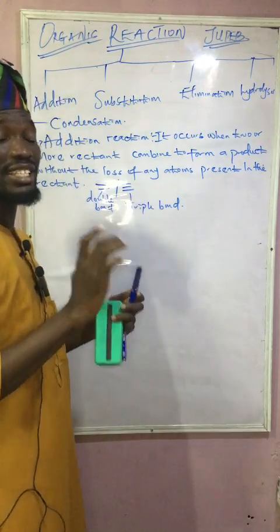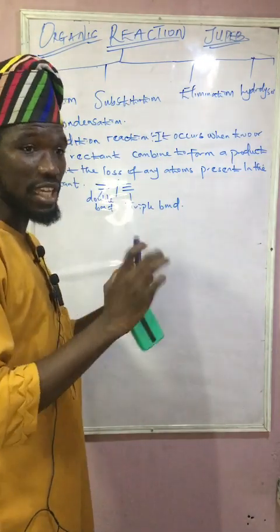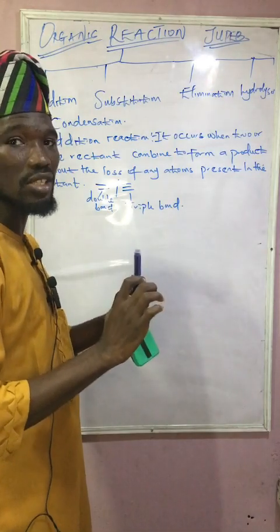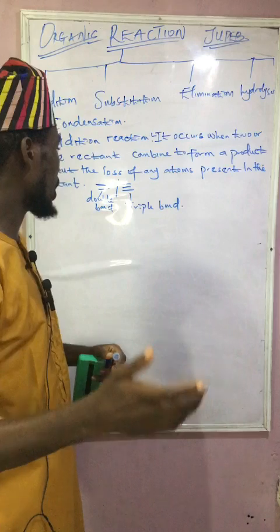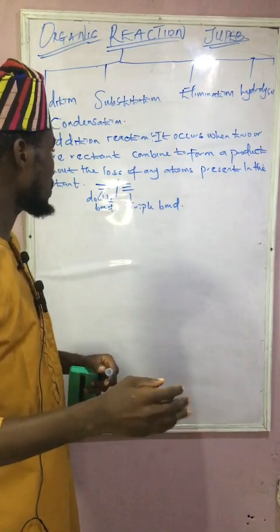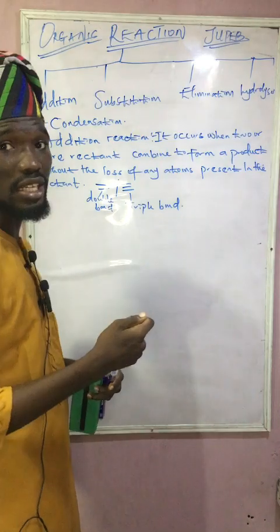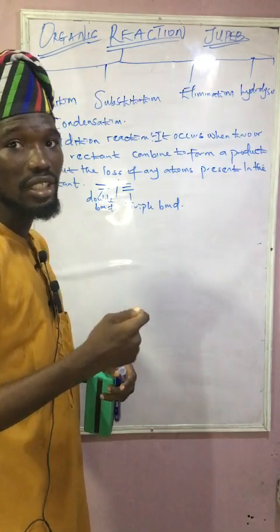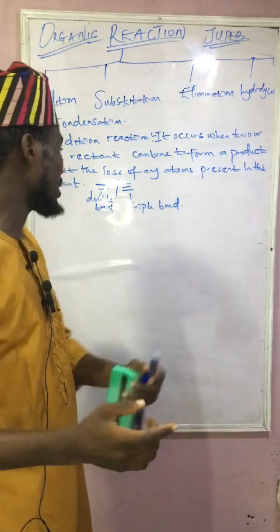So you can easily say that addition reaction exhibits unsaturation. Now if you take a look at this example, the reaction between ethene and hydrochloric acid, what will be our product? So let's take a look at that.